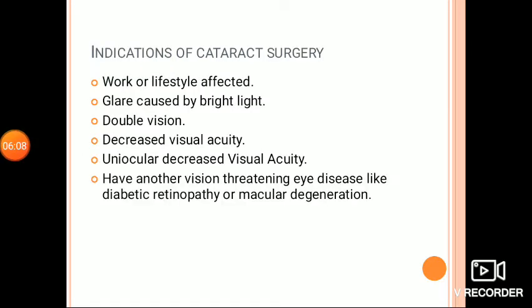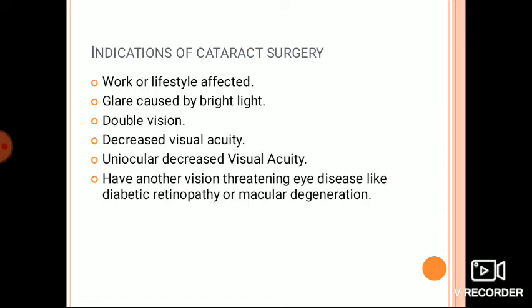The most definitive treatment, or the cure we can say, is cataract surgery. Indications for cataract surgery are work or lifestyle affected due to glare caused by bright light.